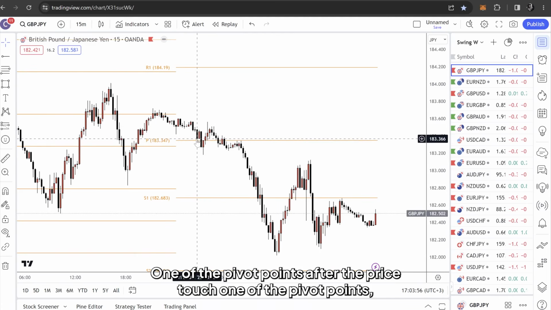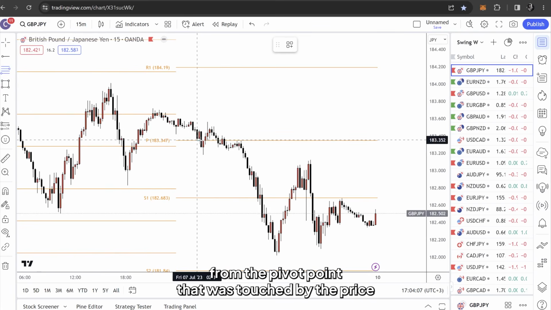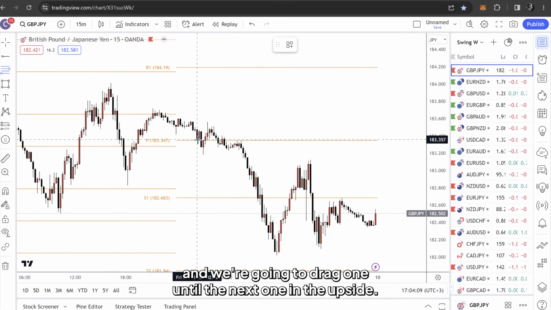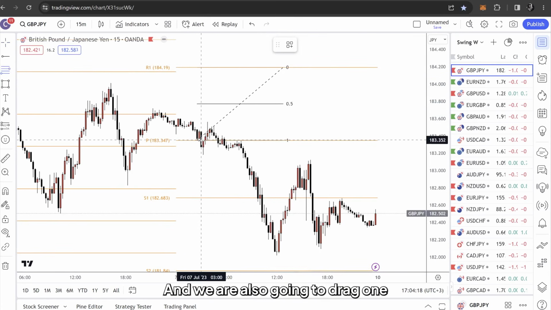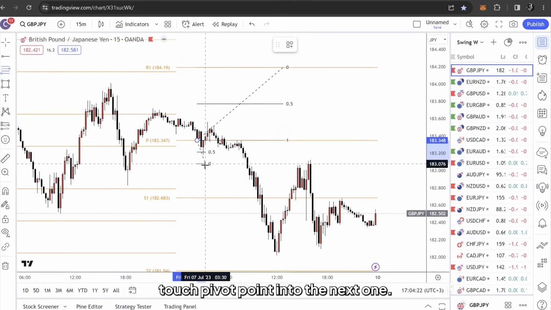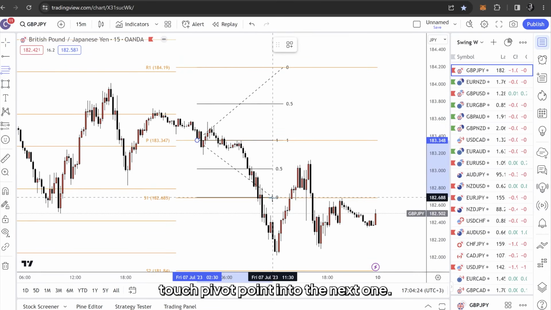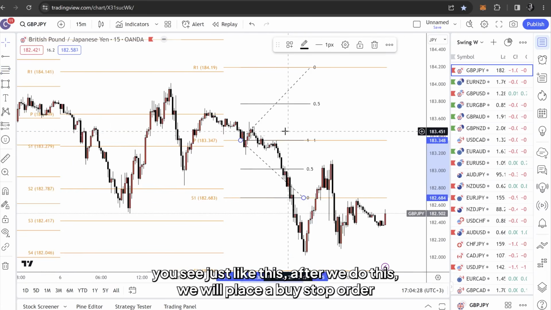After the price touch one of the pivot points, we will use the Fibonacci tool, and we are going to drag the Fibonacci from the pivot point that was touched by the price, and we're going to drag one until the next one in the upside, and we're also going to drag one from the touched pivot point into the next one in the downside. You see, just like this.